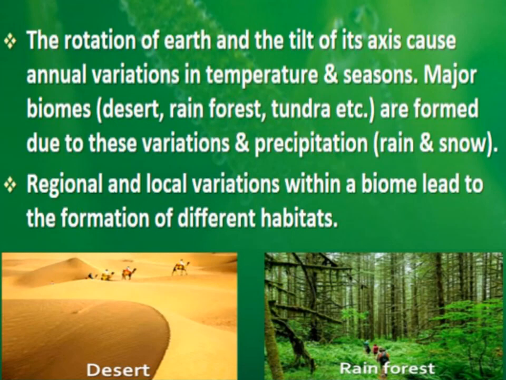Now within a biome there are many habitats, and how are these different habitats formed within one biome? These are formed due to regional and local variations within a biome, right? So there are major biomes which are formed due to rotation of Earth, or due to variation in temperature and precipitation, and within these major biomes there are different habitats also, which are formed due to regional and local variations.